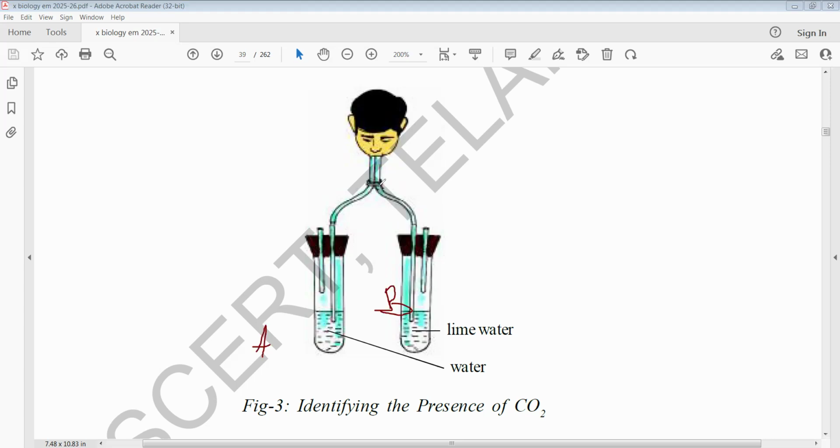Why? Because the exhaled air contains carbon dioxide, which converts the lime water into a white precipitate. So carbon dioxide plays the major role in converting lime water into a white precipitate.